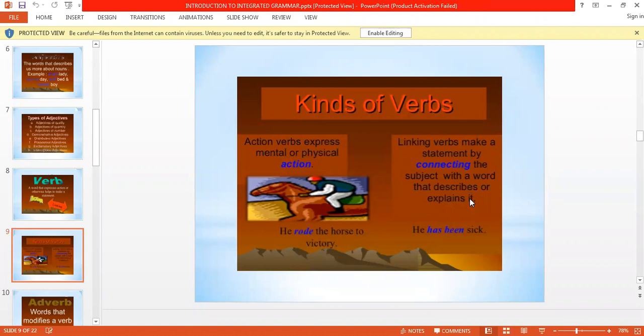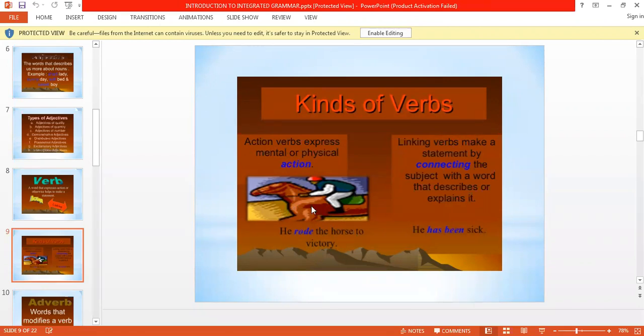But remember, if we are using a being verb such as is, are, was along with any action word, then this being verb will become a connecting verb or linking verb. You can see this picture over here. Let us make a statement using this picture.